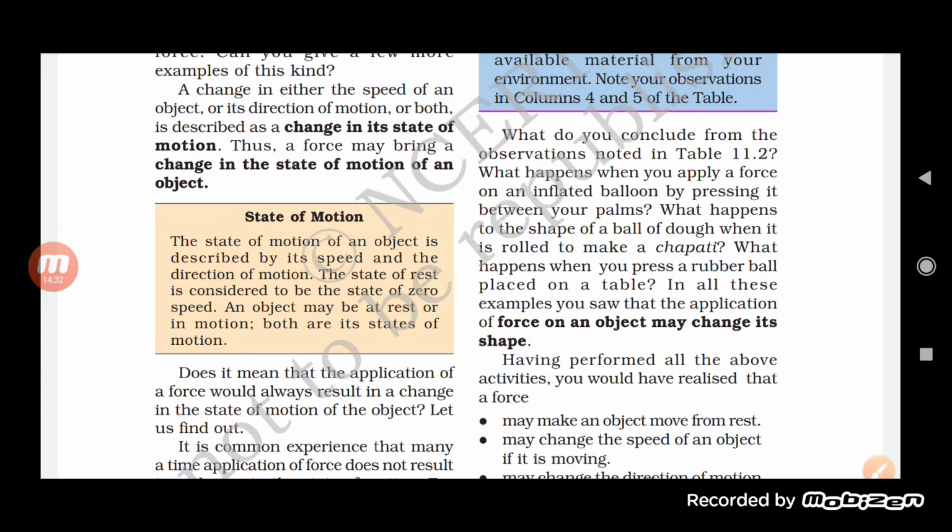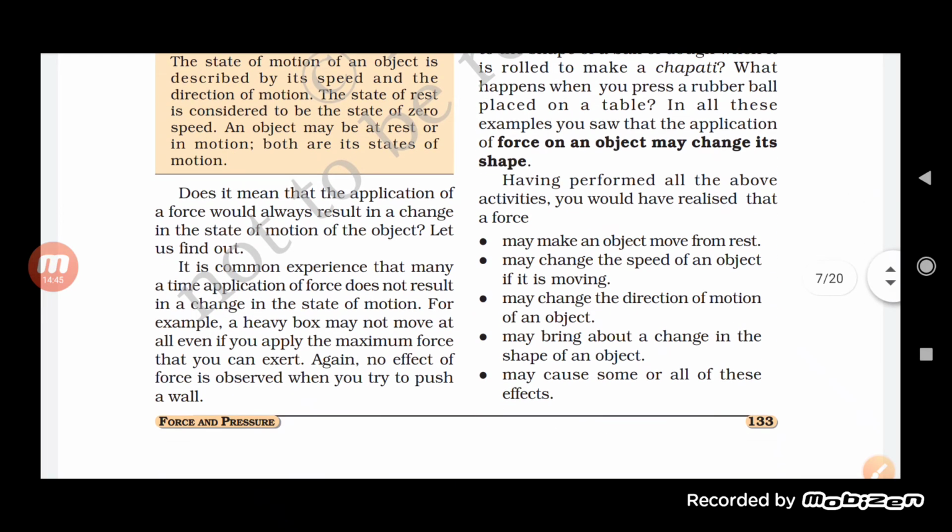Does it mean that the application of force would always result in a change in the state of motion of an object? Let us find out whether, whenever we apply a force, there is any change in the motion of an object. It is a common experience that many a time the application of a force does not result in a change of state of motion. For example, if we take a heavy box, a heavy box may not move at all even if you apply the maximum force that you can exert.